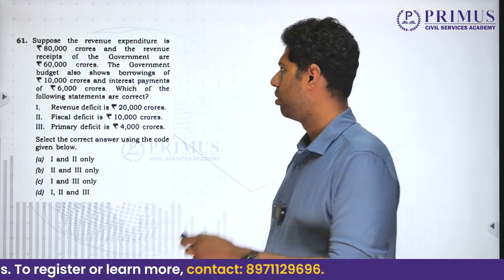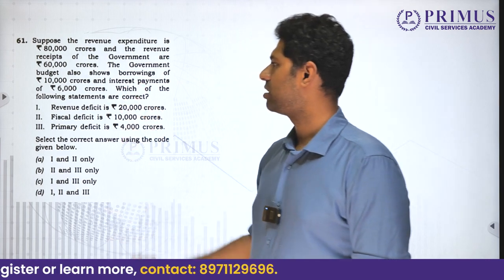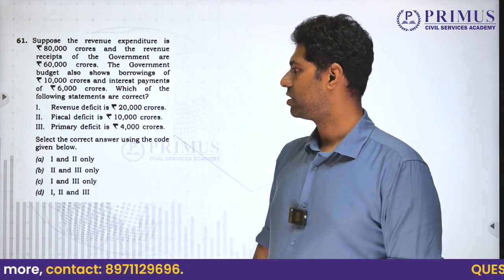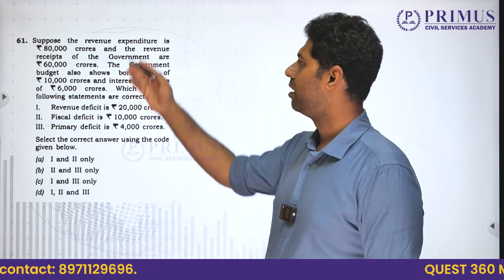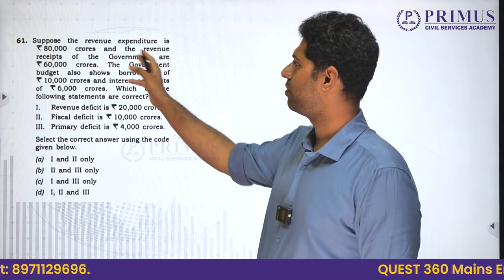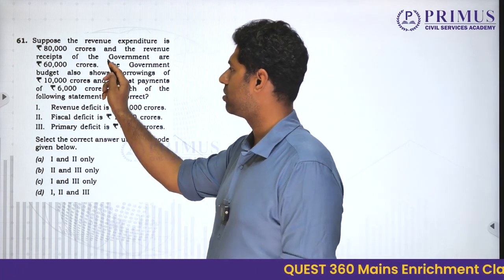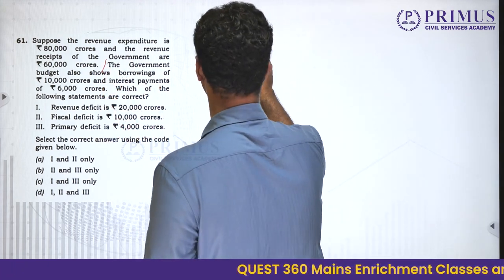Clear? Moving on to the next one. Now UPSC has started asking application based questions. They are trying to test whether you understand what is fiscal deficit, what is revenue deficit. Now let us have a look at the question. Suppose the revenue expenditure is 80,000 crores and the revenue receipts of the government is 60,000 crores. So what is revenue deficit?